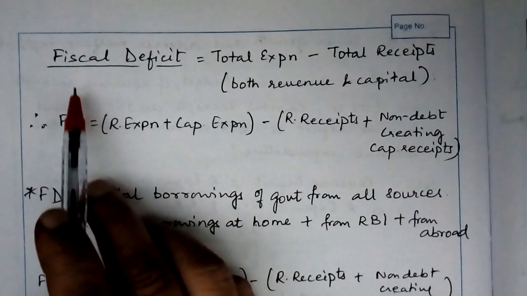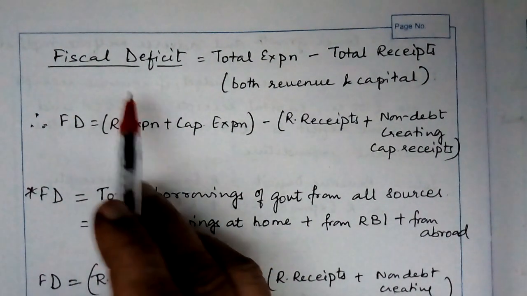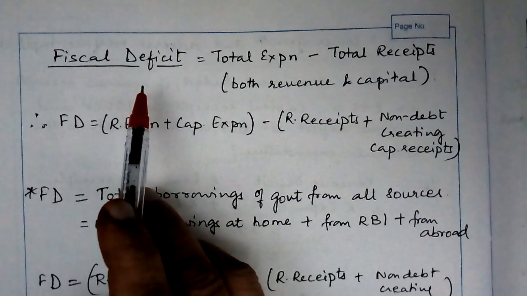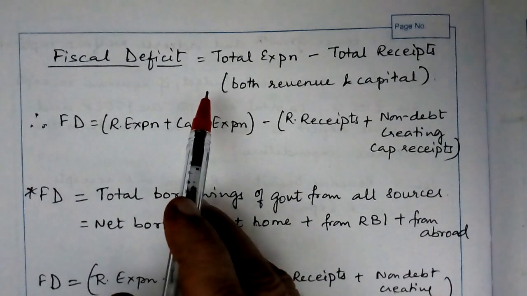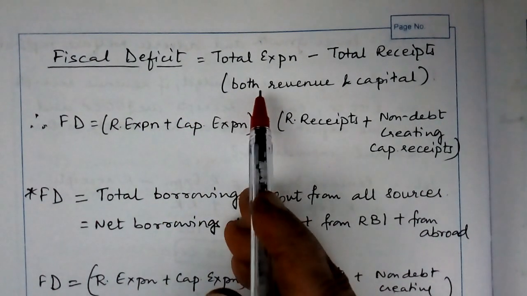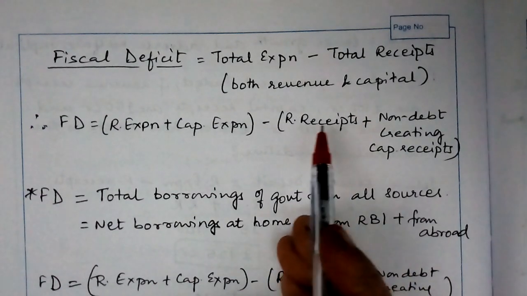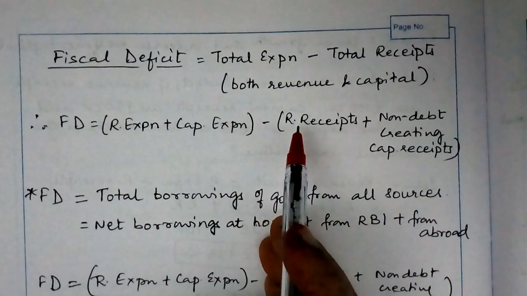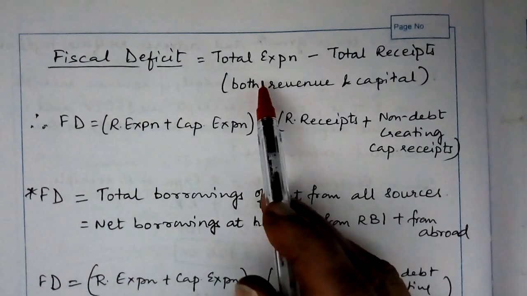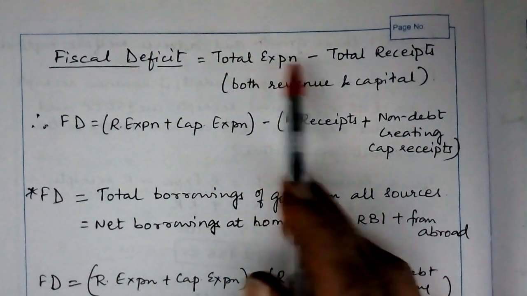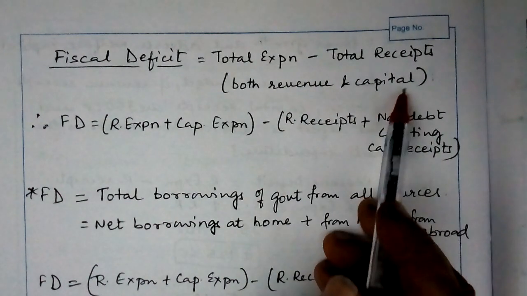The next kind of a deficit is the fiscal deficit. Now here we need to understand this very carefully. The fiscal deficit is the excess of total expenditure. What is the total expenditure? Revenue expenditure plus capital expenditure over total receipts. The total receipts was revenue plus capital receipts. So fiscal deficit will be equal to total expenditure minus total receipts. So this includes both revenue and capital.